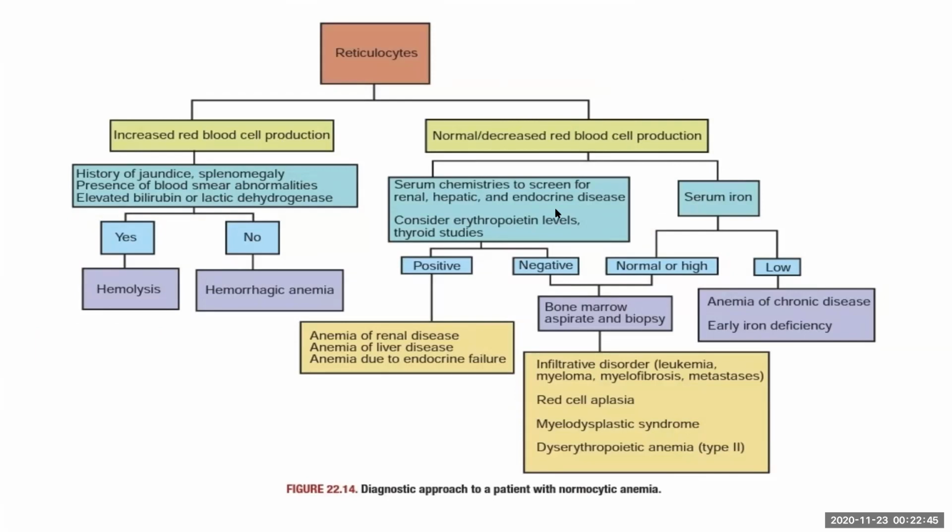Anemia of chronic disease starts as normocytic normochromic, especially anemia of chronic disease due to CKD. And we should look at serum iron. Early iron deficiency and anemia of chronic disease can also happen. If both are negative, we have to go in for bone marrow to rule out other rare causes.